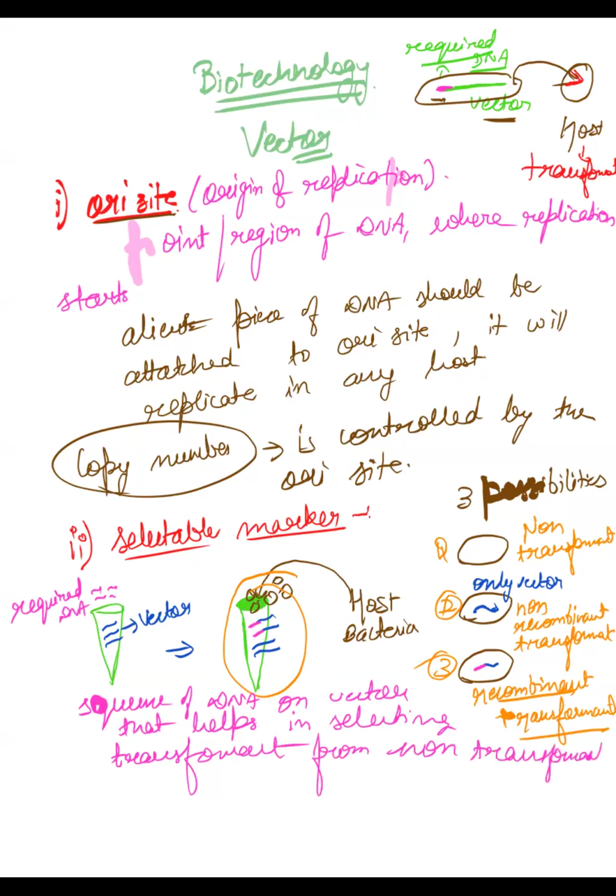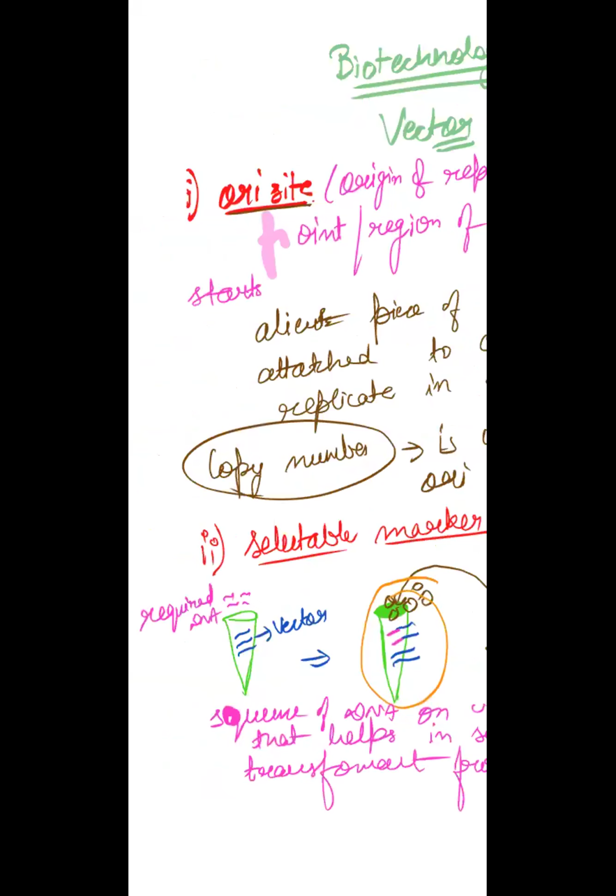Is it clear to everybody? Tell me, is this thing clear? Have we understood the role of selectable markers? Yes. Others? I want an answer from everybody. Other than Savina, others? Yes.